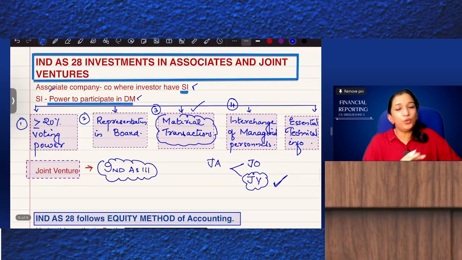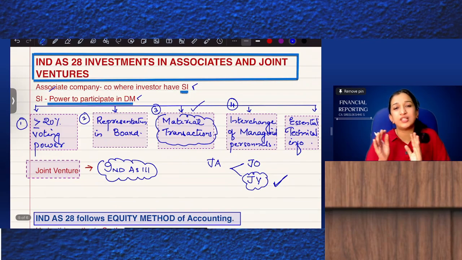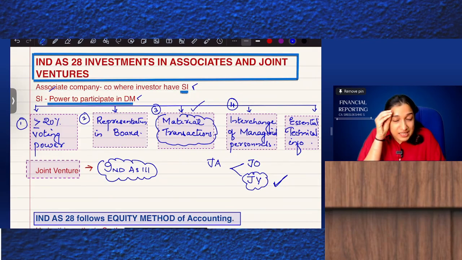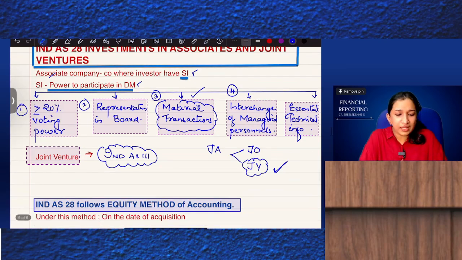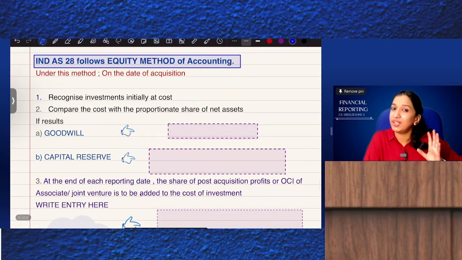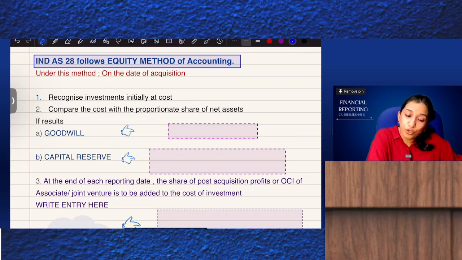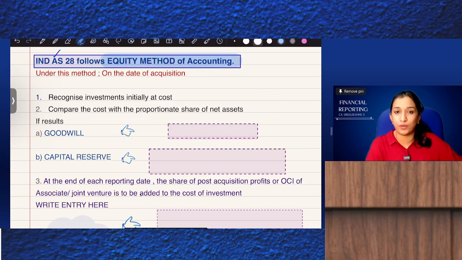Now, what is an associate? What is a joint venture? An associate is an entity where the investor has significant influence, and a joint venture is an entity where the investor has joint control. Now, we have investments in an associate or joint venture. Then how to prepare the consolidated balance sheet? The consolidated balance sheet is prepared as per the equity method of accounting.